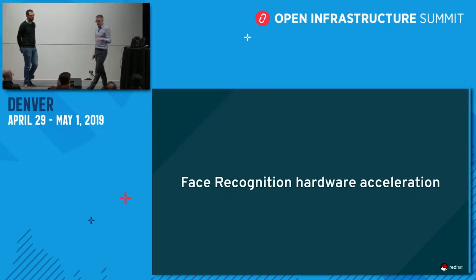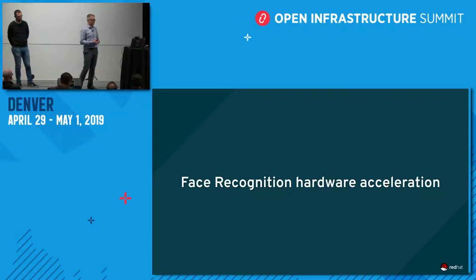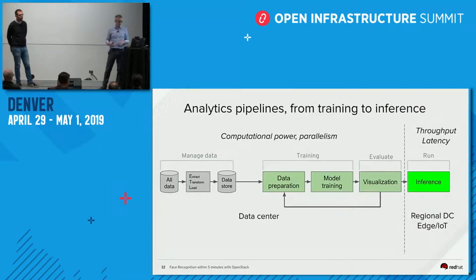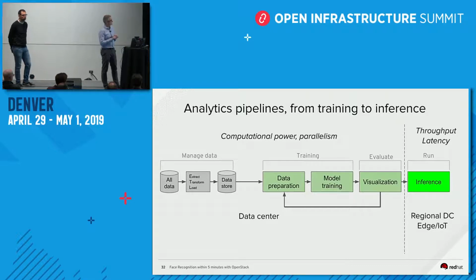Because there is lots of data, we said that the neural network allows us to compute less data, but it's still really heavy to compute. So face recognition is using a lot of hardware acceleration to produce the model. If we take the classic analytics pipeline, you have first the preparation of the data, like collecting, grabbing all the pictures.